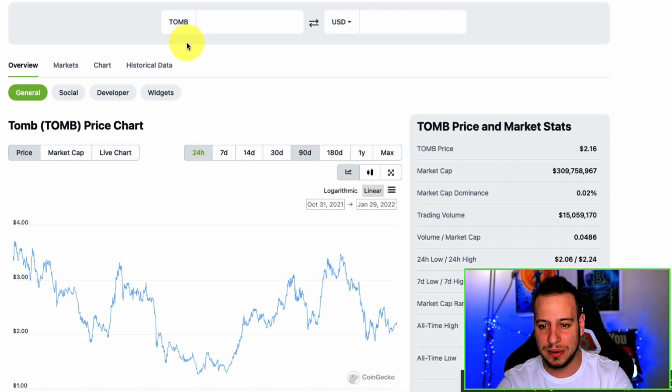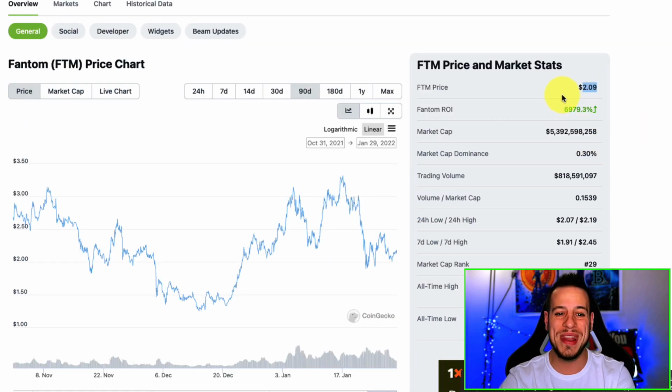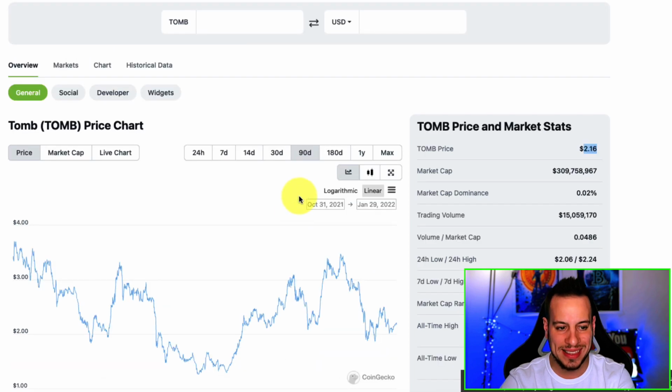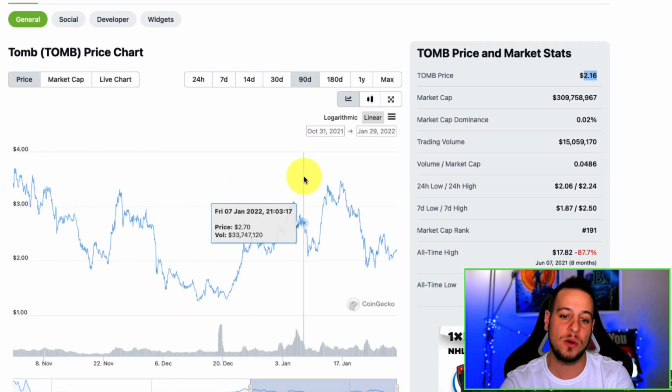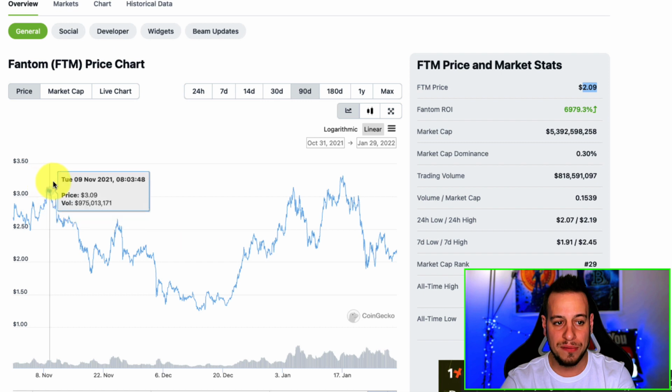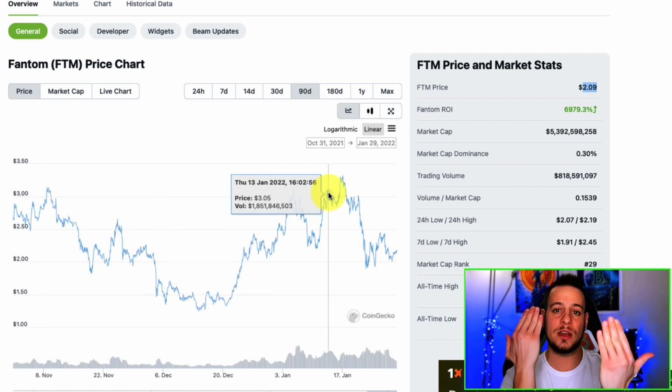There are slight differences. You can see right now that TOMB is 2.16 and Fantom is 2.09. But if you look at a chart of 90 days, you can see that it's actually quite safe and it's pegged to the Fantom. So you can say that one TOMB equals one Fantom.